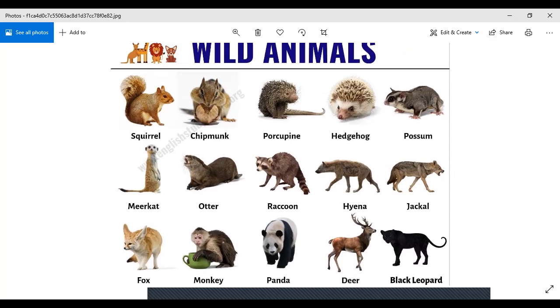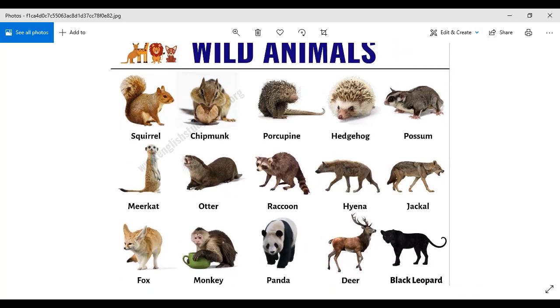On the first, we have the squirrels. Squirrels are very common. Some of you may have squirrels on the trees in your society as well, right? It's not compulsory that squirrels are only in the forests. They are over here as well, in the cities as well.